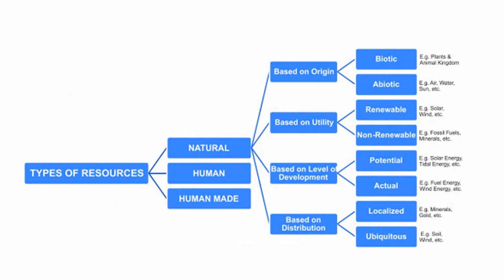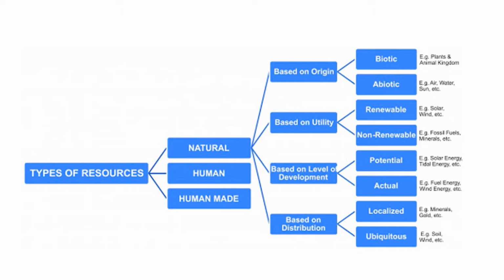As we have seen in the last class, resources are classified into three different types: natural resource, human resource, and human-made resource. My dear students, please don't get confused between human-made and human resource. Human is we ourselves; we ourselves are a resource. Human-made is nothing but the structures that are made by humans, for example buildings and vehicles. We will discuss this in a later class.